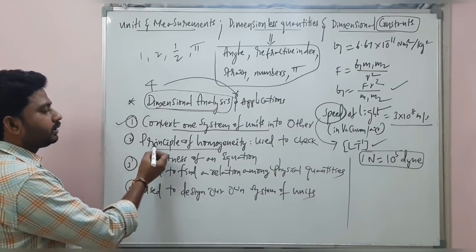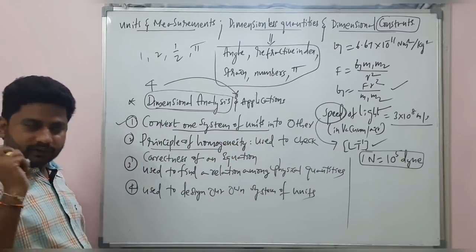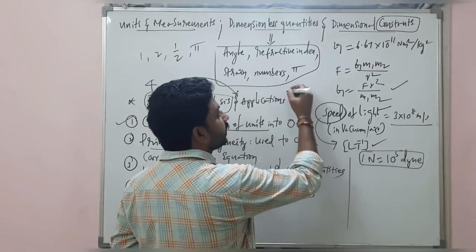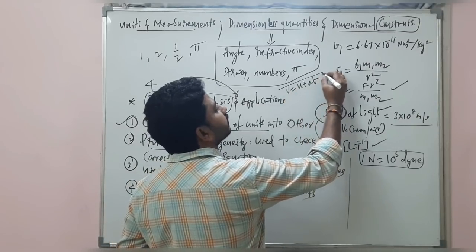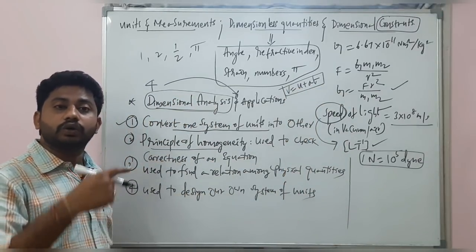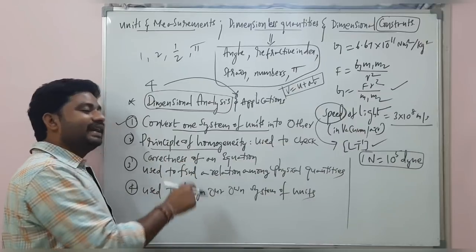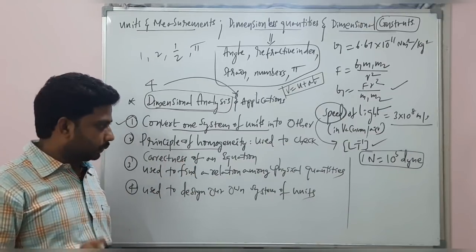And the principle of homogeneity is used to check the correctness of an equation. For example, let me give you an equation like V is equal to U plus A T. You know this equation, right? Whether this equation written is correct or not, the dimensional analysis will tell you. Understand?